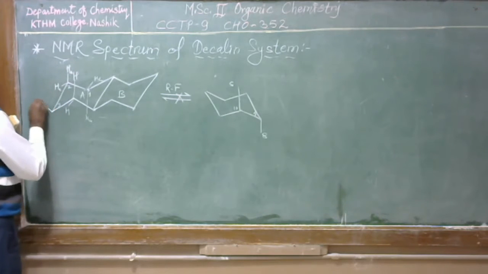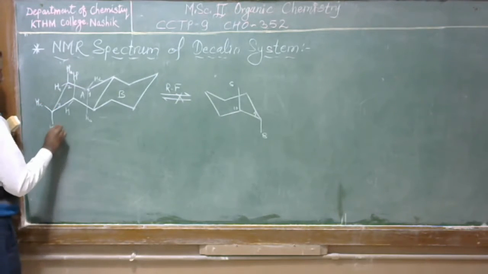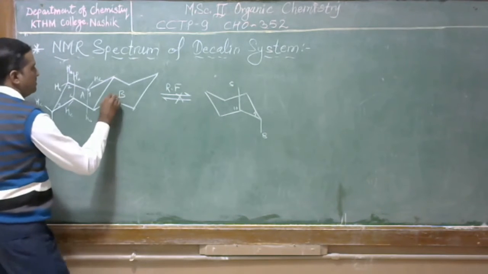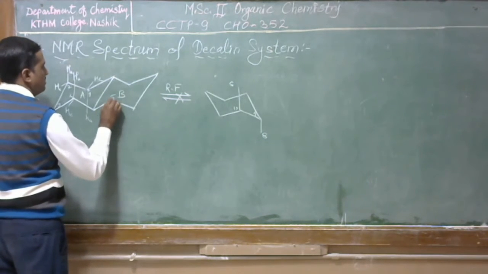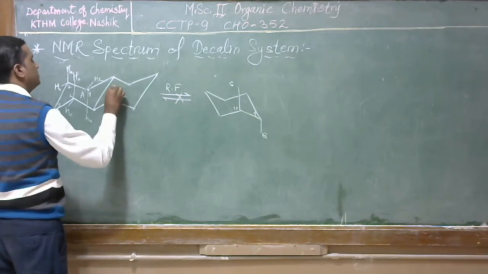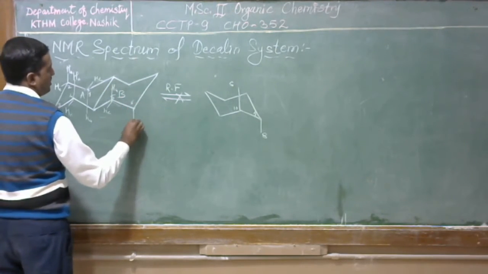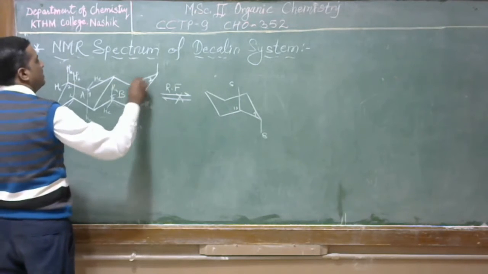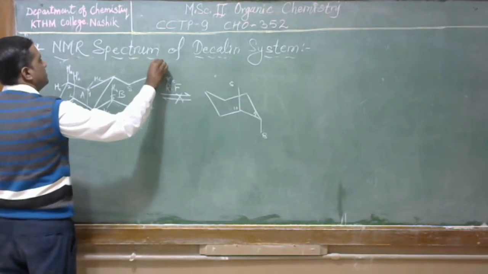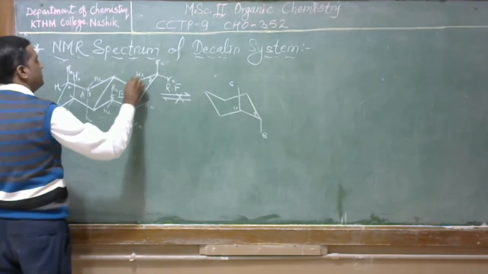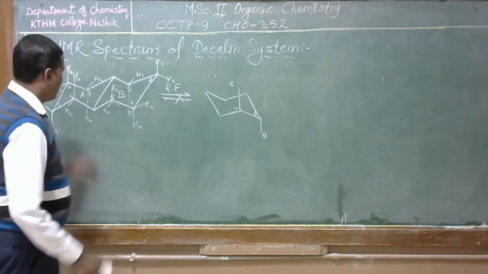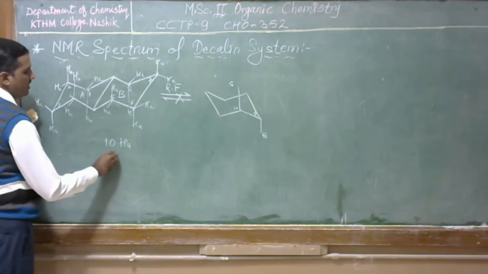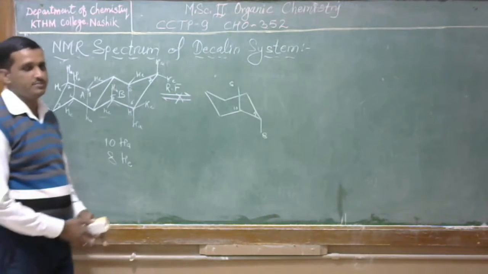Carbon numbers 3, 4, 5 and 6 also each have an equatorial and an axial hydrogen. Similarly, carbon numbers 7 and 8 each contain one axial and one equatorial hydrogen. So overall in this molecule, 10 hydrogens are present in axial position and 8 hydrogens are present in equatorial position.